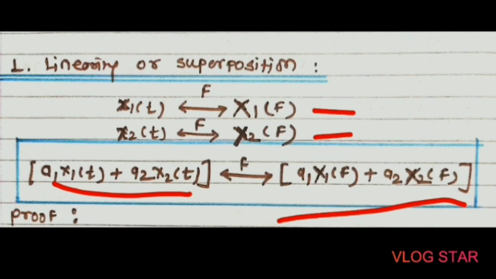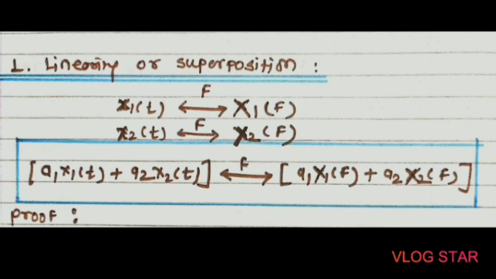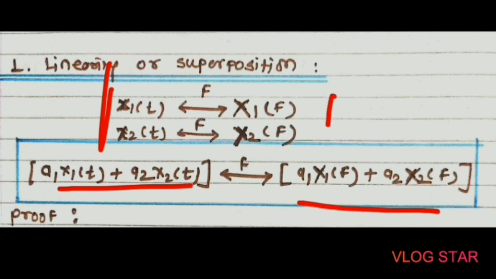So in a superposition theorem, the same constant should be multiplied with the input as well as at the output side. Here x1(t) and x2(t) are time domain signals, so the constants a1 and a2 are multiplied with x1(t) and x2(t), and the same constants a1 and a2 are multiplied with the X1(f) and X2(f) signals at the right hand side.